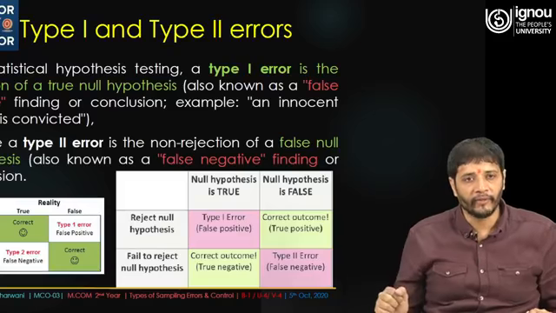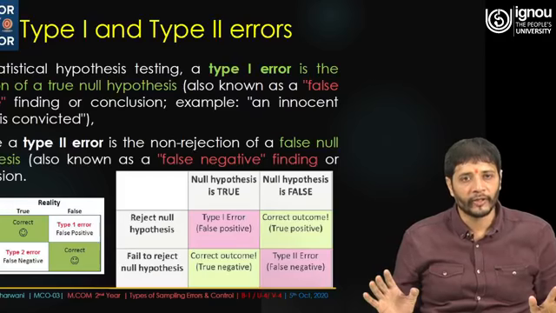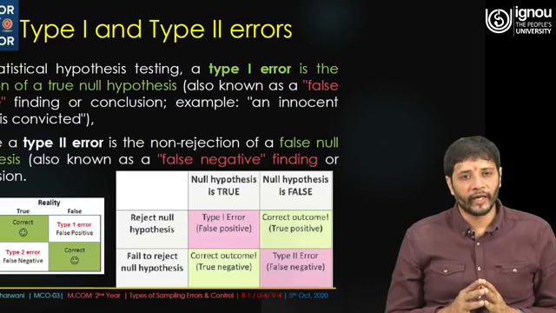Now the biggest challenge that comes up is type 1 and type 2 errors. While going through these statistical or sampling errors, we have already talked about hypotheses, which are the null hypothesis and the alternate hypothesis.